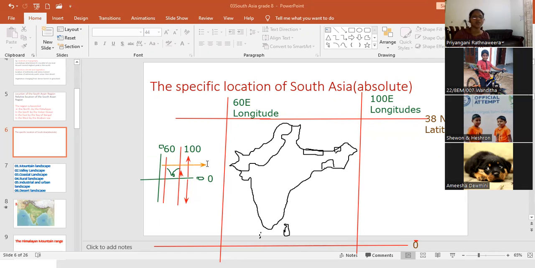Can you understand now? These all are north. Equator to 38 north latitude. So the South Asian region is located in the northern hemisphere, in the eastern part of the earth.